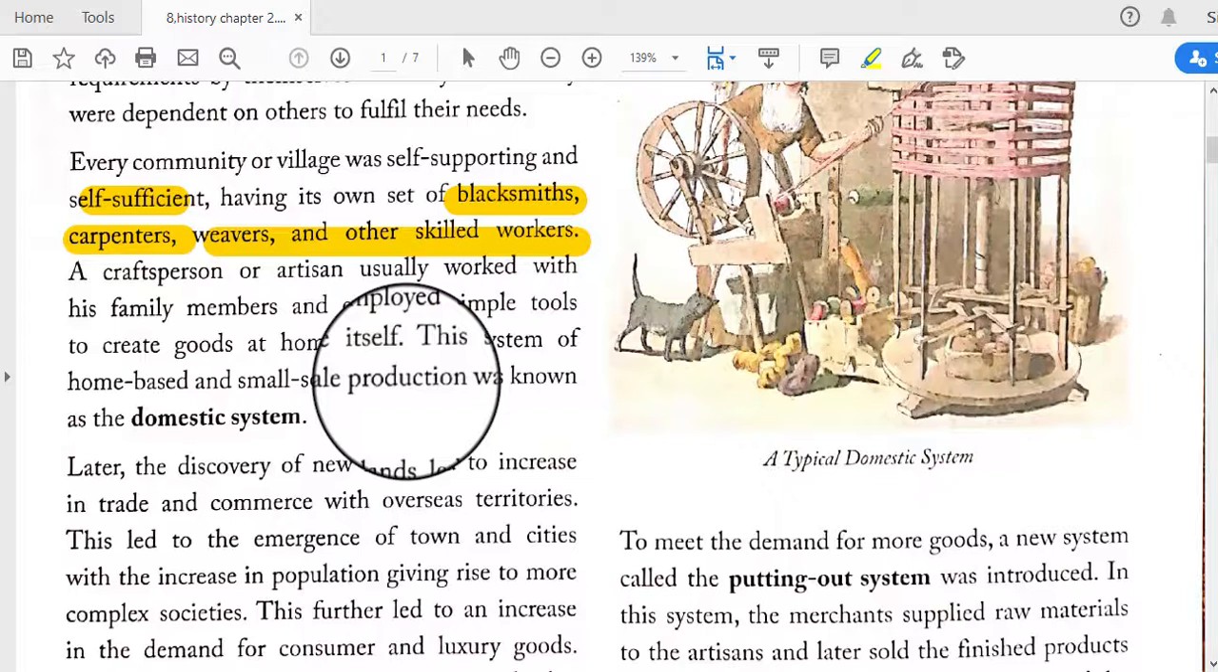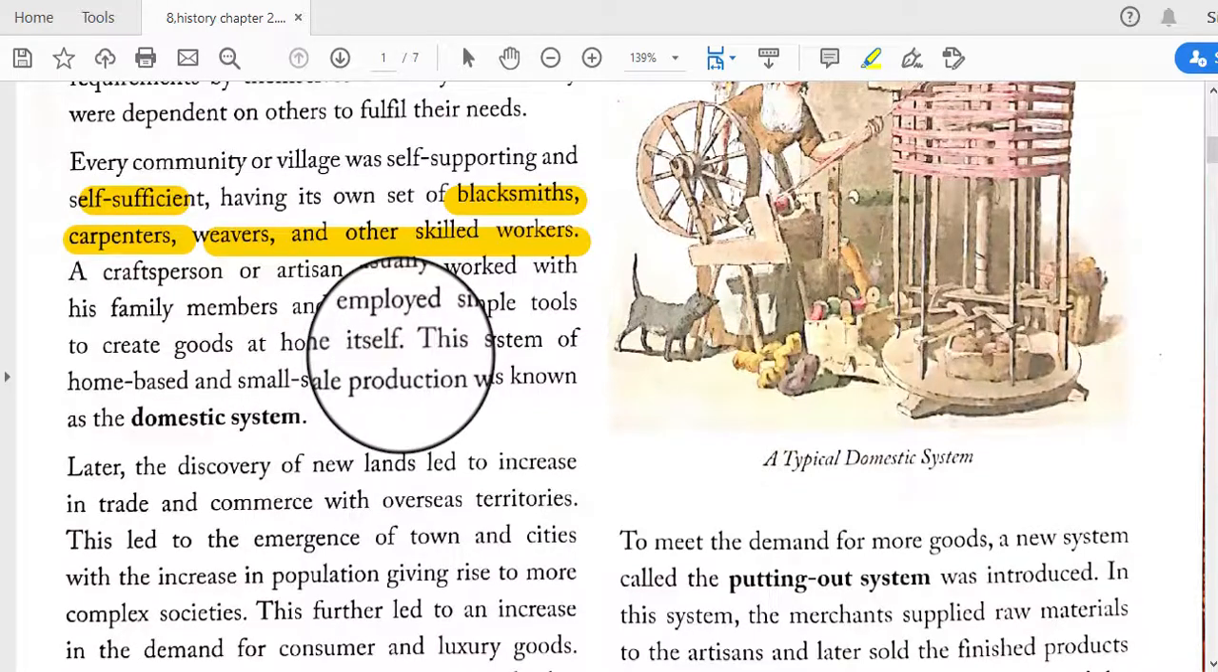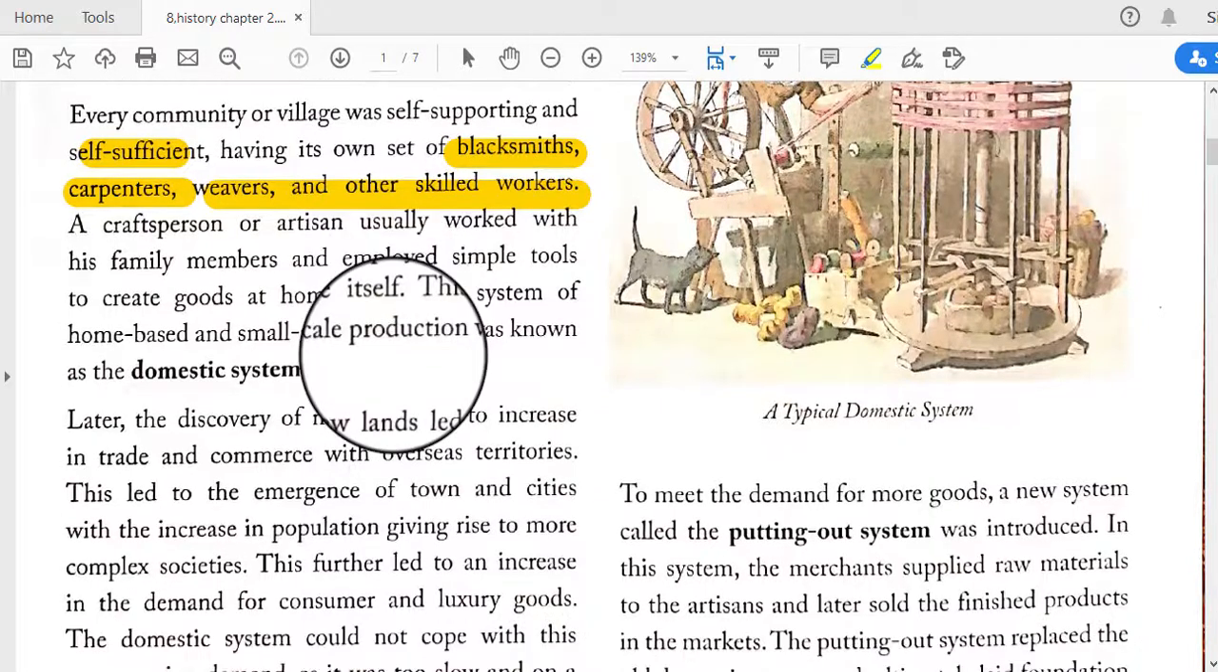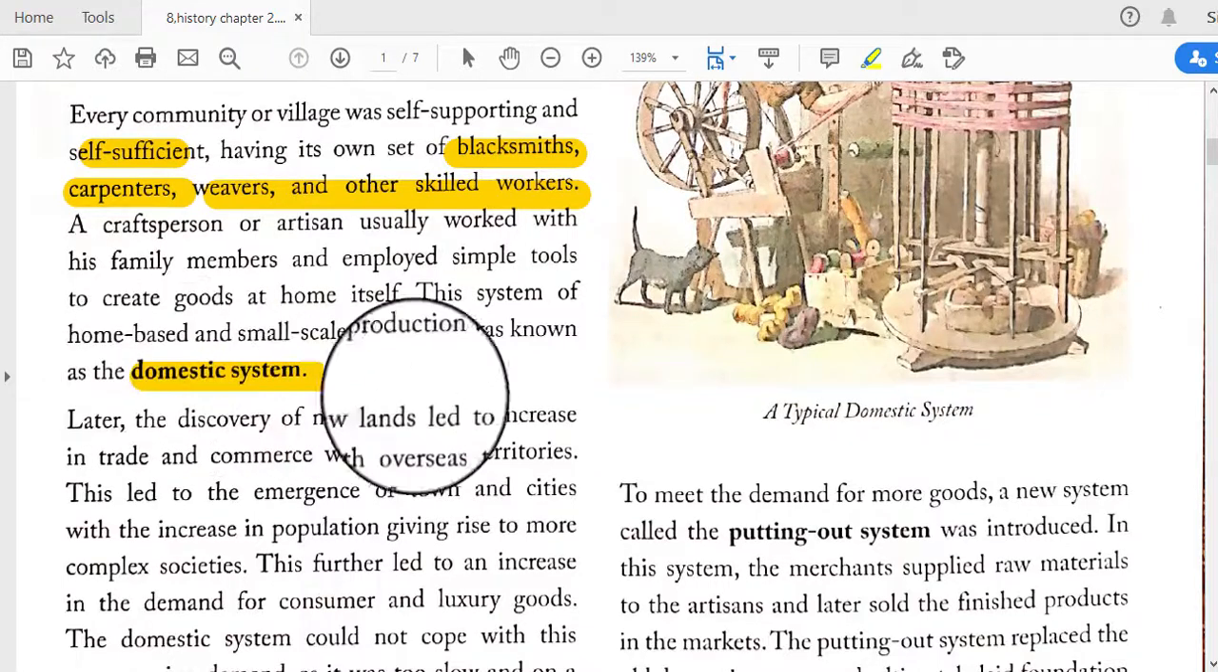A craftsperson or artisan usually worked with his family members and employed simple tools to create goods at home itself. Okay, they used some tools for creating any kind of goods, and this system of home-based and small-scale production was known as the domestic system. They made all these things in their home.